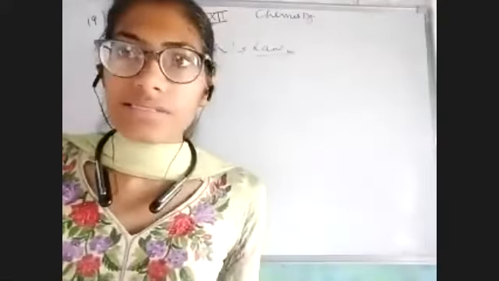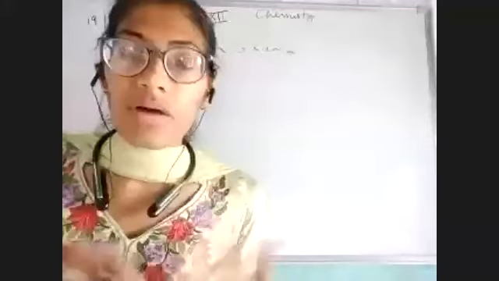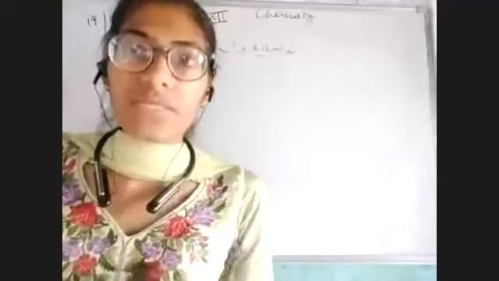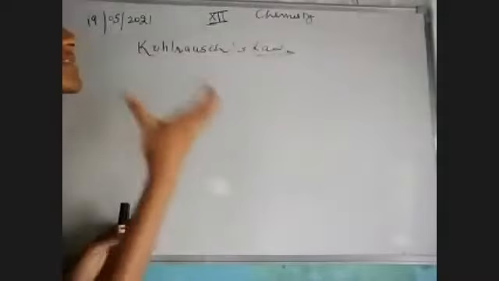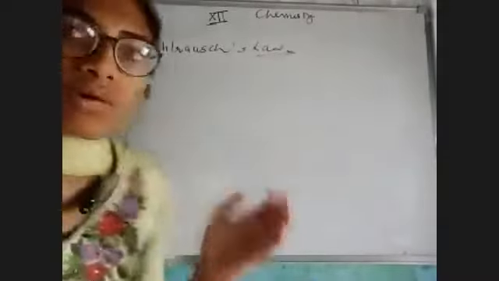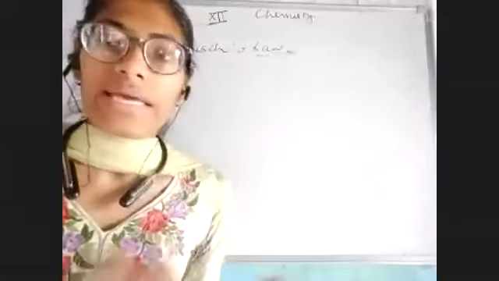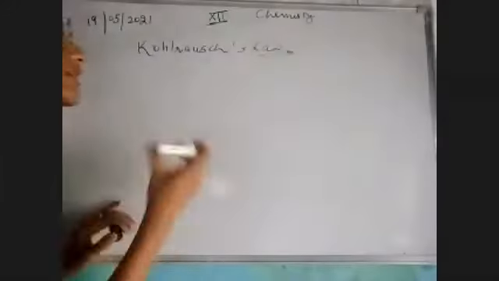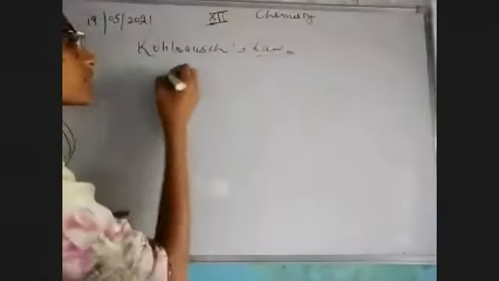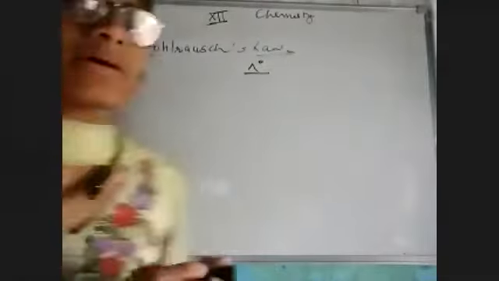We were just discussing what is the actual molar conductivity of strong electrolytes with dilution. This is what we were studying. So we have to add this particular topic, Kohlrausch's law. Kohlrausch was a scientist. He just did some observation. What did he observe? He just observed and calculated the lambda naught. Quite obviously, what is lambda naught?